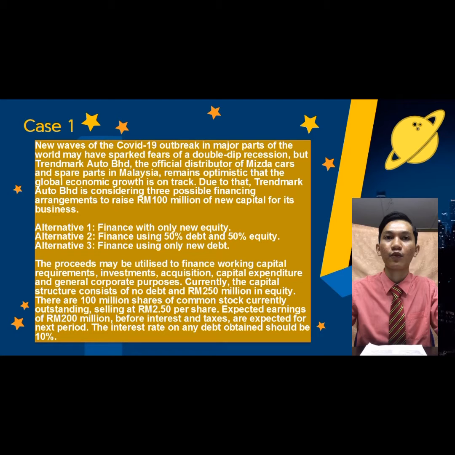To calculate earning per share for alternative 1, which is finance with only new equity, is RM200 million expected earning divided by 40 million new shares plus the current 100 million shares, equal to RM1.43 earning per share. To calculate the 40 million unit of new shares, it is RM100 million of new capital divided by RM2.50 common stock selling price per share.